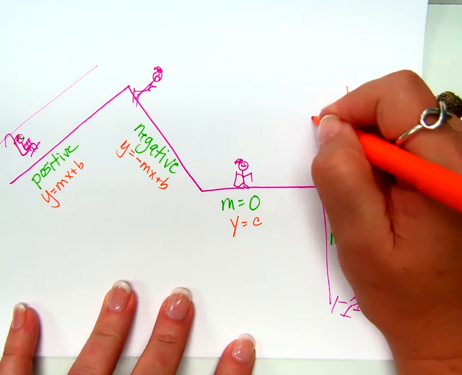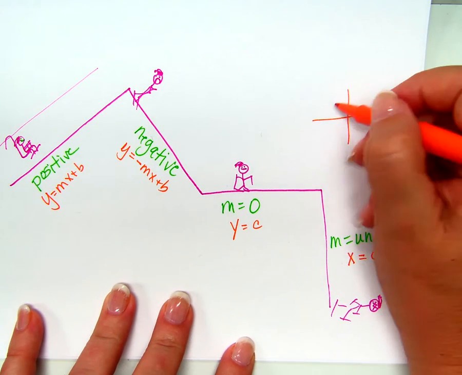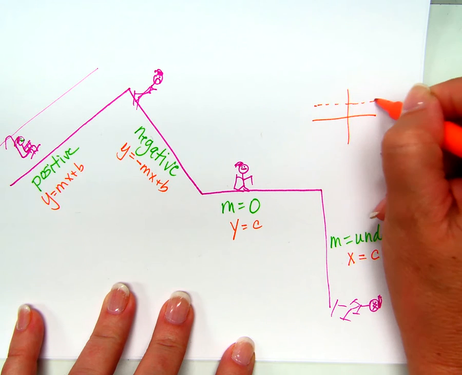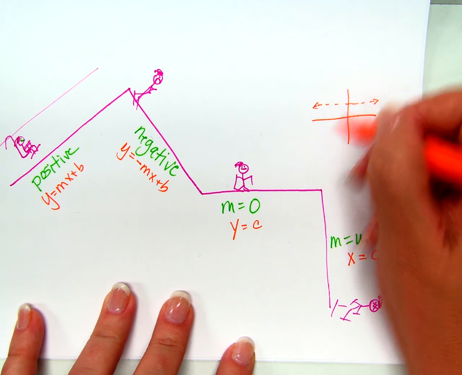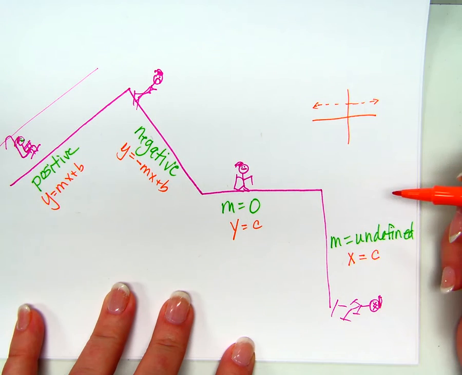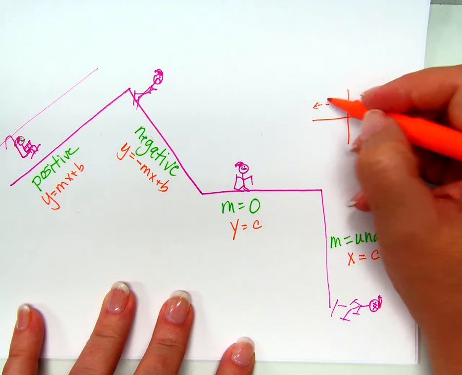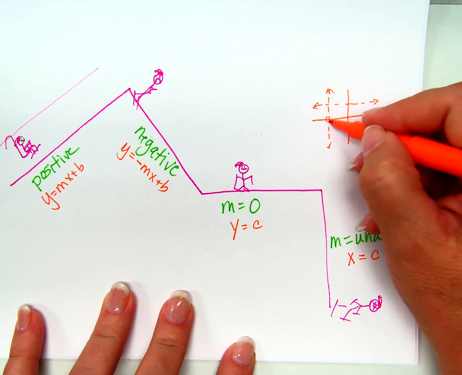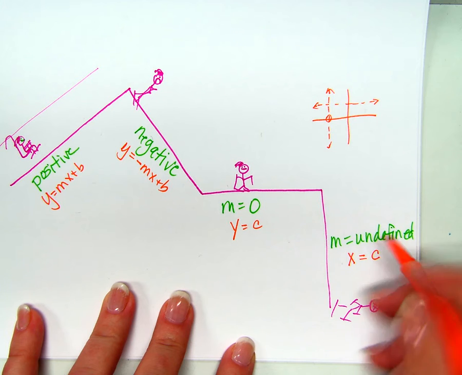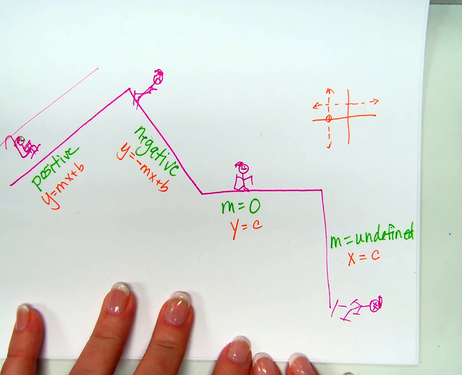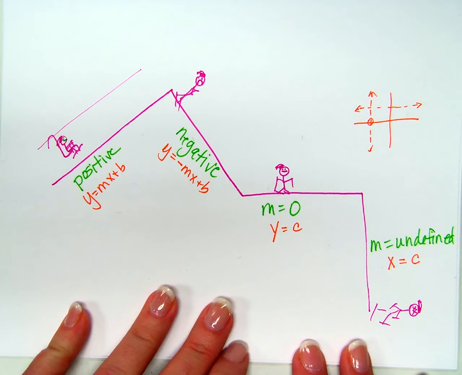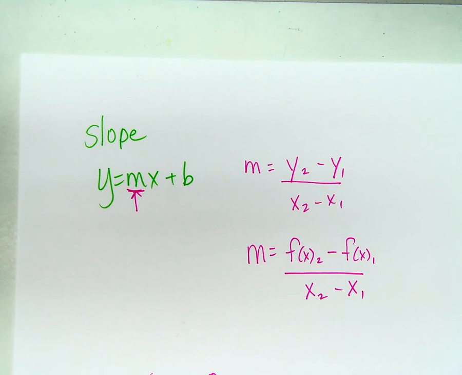Remember, if I have a coordinate plane like this, and a horizontal line like this one right here, see how it's crossing the y-axis? And this is telling us where it's crossing the y-axis. A vertical line is crossing which axis? The x-axis, right there, and that c is telling us where it's crossing. Does that help you remember what we talked about last year when we talked about slope? Good.